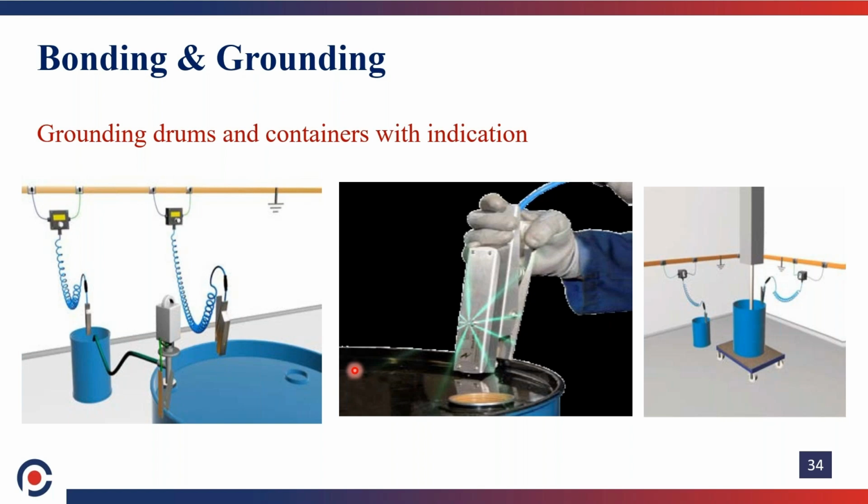Proper earthing clamps lead to easy dissipation of charge. So fixing the clamp is very important. It has to be fixed properly on the surface of the barrel. The same thing, the continuity of the earthing wire has to be checked properly. Continuity should be maintained till the earth pit. Earth pit conditions also we need to check periodically. Due to that, we can ensure the safe earthing of accumulated charge.